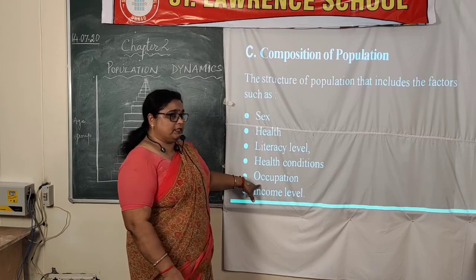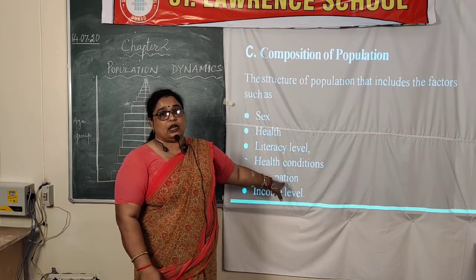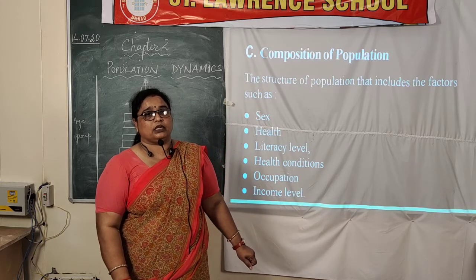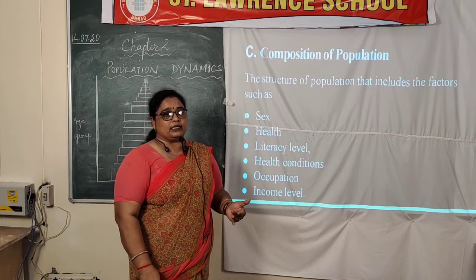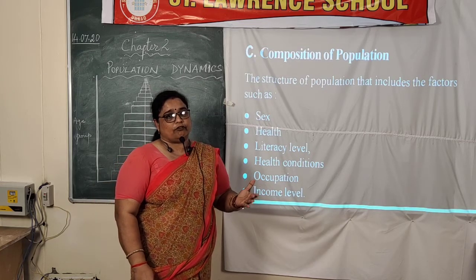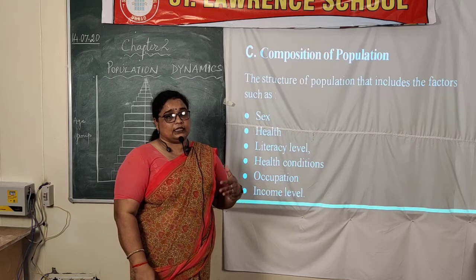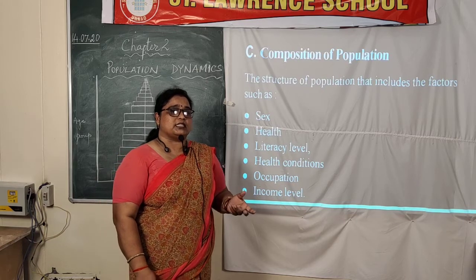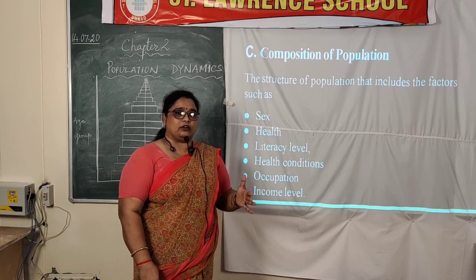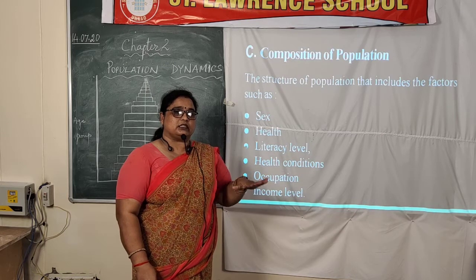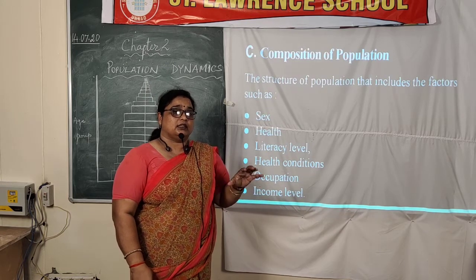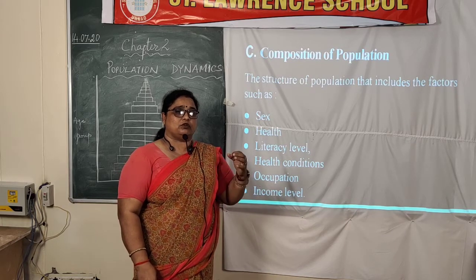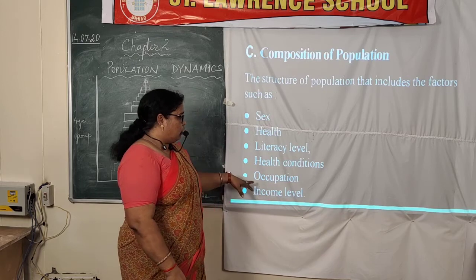Then occupation: how many people are occupied? Are they engaged in some kind of employment or work? What type of work are they doing? In this way the standard of life is found out, and the standard of the country is also found out. You must have heard terms such as BPL, below poverty line. After such research and observation, these things are decided: the level of education, the level of health, the level of occupation.